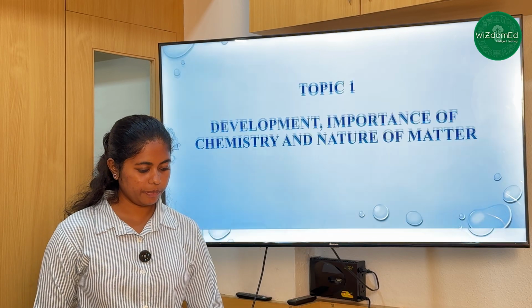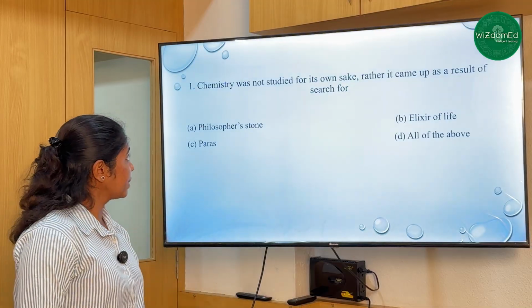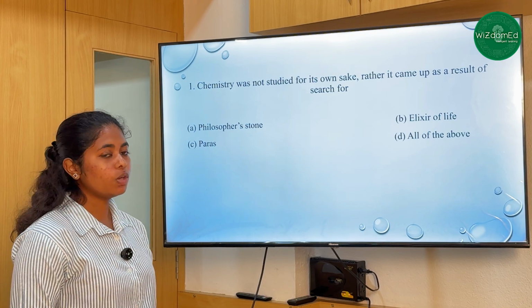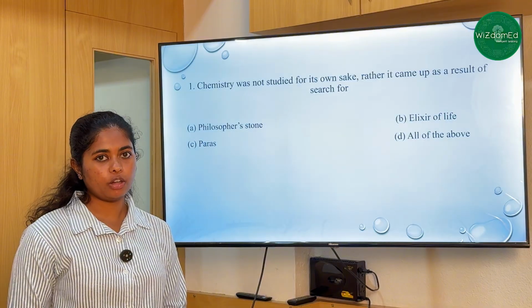So let's start. Our first question is, chemistry was not studied for its own sake. Rather, it came up as a result of search for option A, philosopher's stone, B, elixir of life, C, paras, D, all of the above. So they are asking us what was the reason behind the development of chemistry.